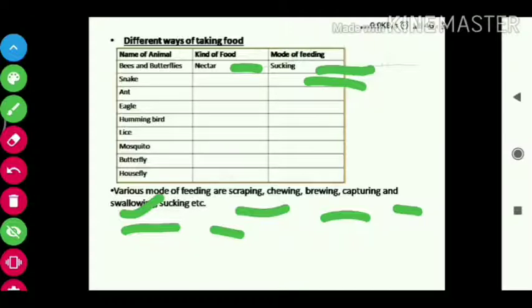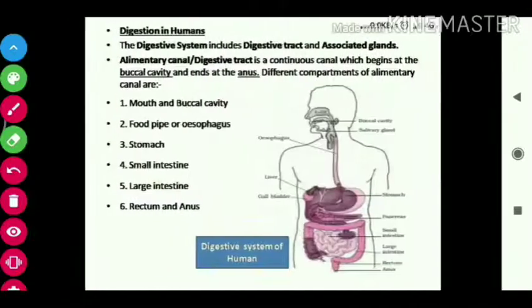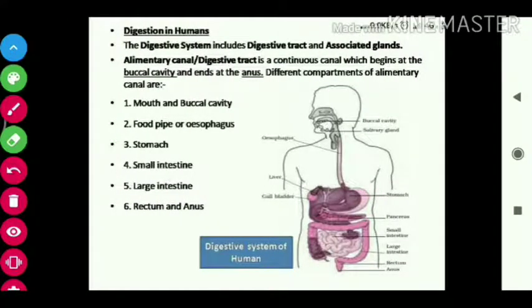An ant will take scrap material, whatever solid foods are there, and eat by scraping. For the other given animals, you have to write their food and their mode of feeding by yourself.